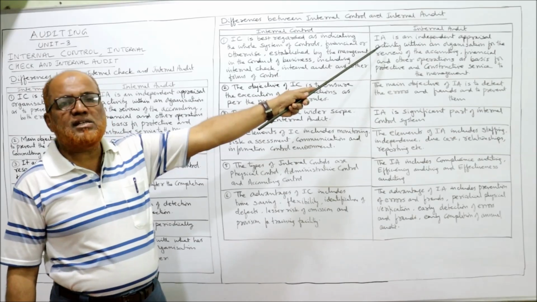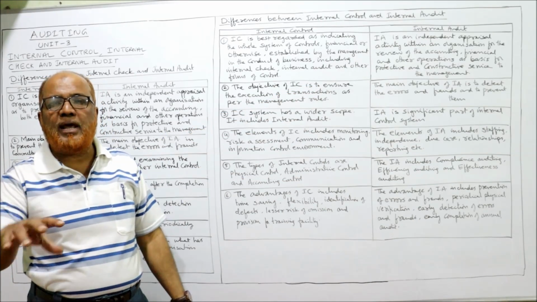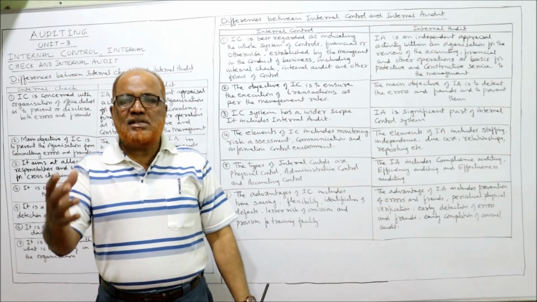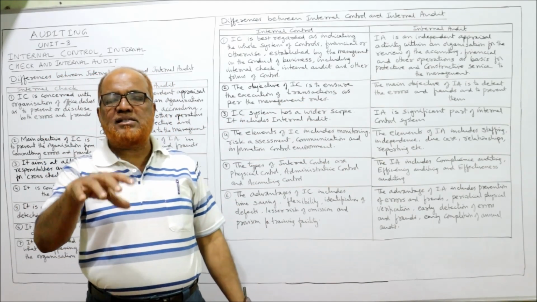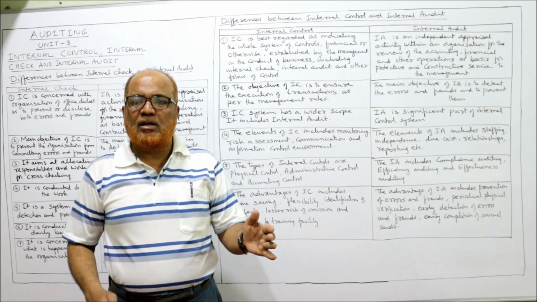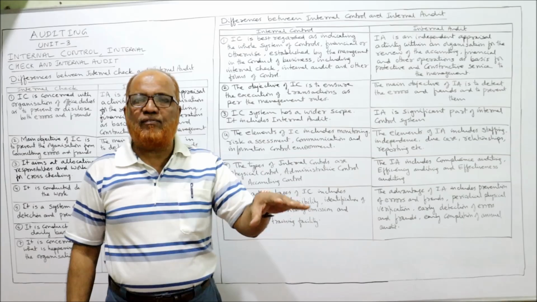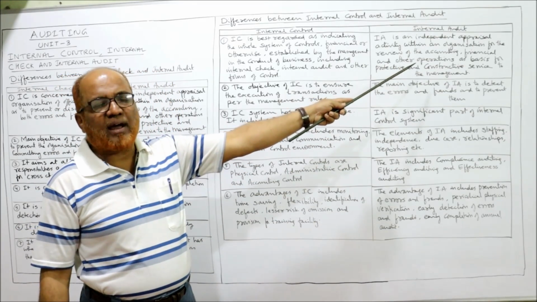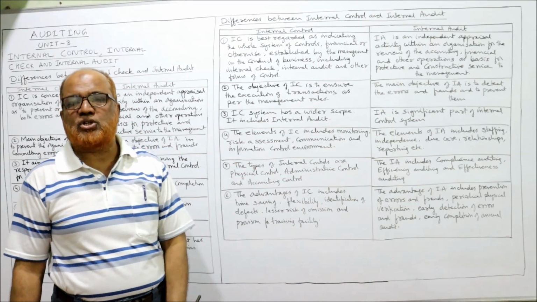Whereas internal audit is an independent appraisal of activity within an organization. That means this independent appraisal is done not by an outsider, but within the organization. The staff member itself is conducting this internal audit for the review of accounting, financial, and other operations.